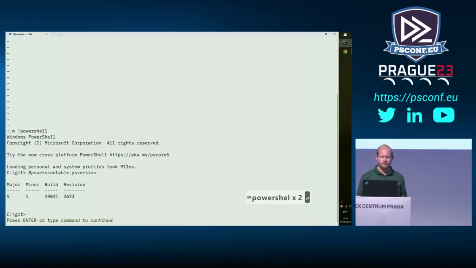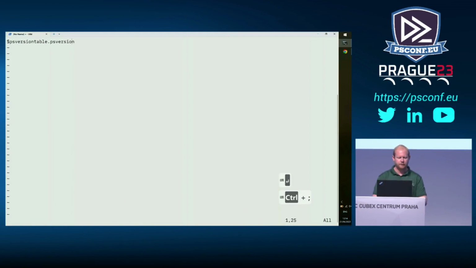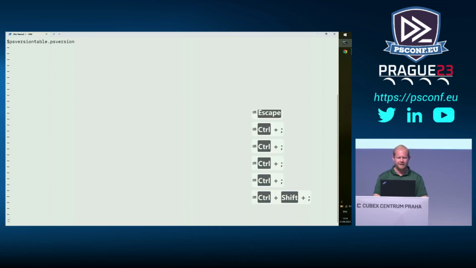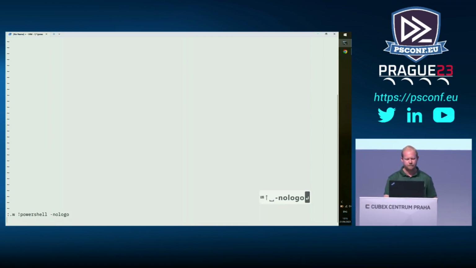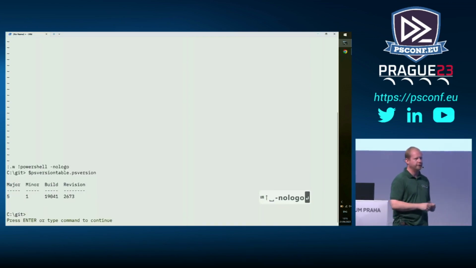And there we go. Excellent, we're getting somewhere with this. If we want to do that again, we just press colon and up. Nope, escape that. Why are you playing silly buggers with me? Where am I? Aha. I am typing control colon and it's shift colon. So we do up and then say we don't want that stupid annoying logo. We've got no logo there.